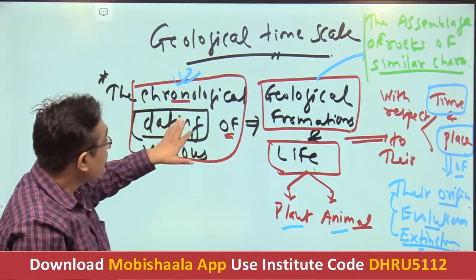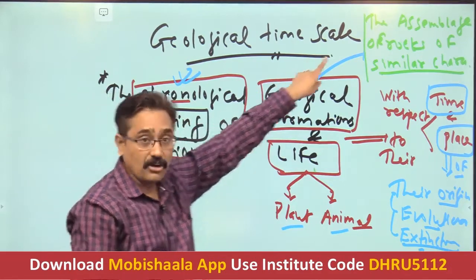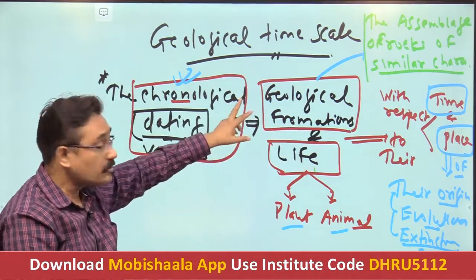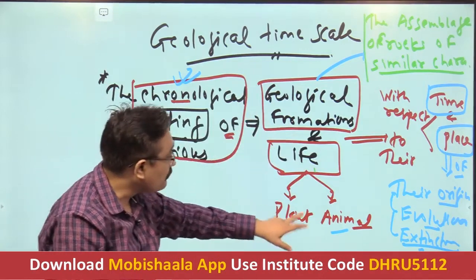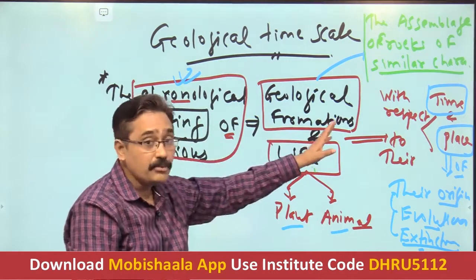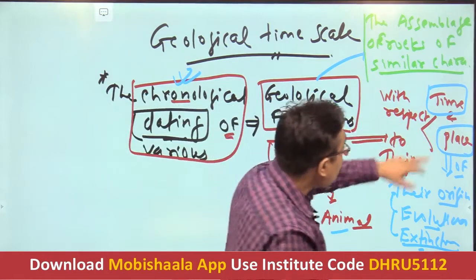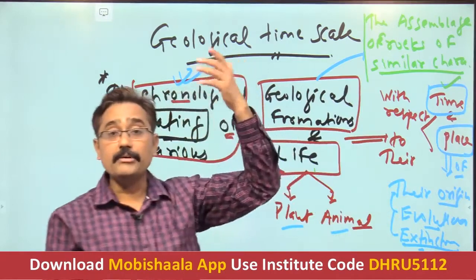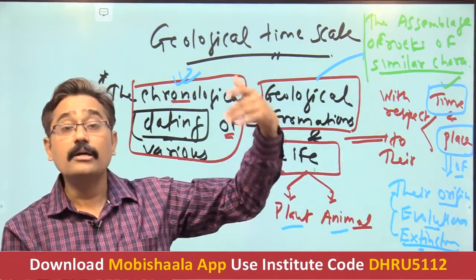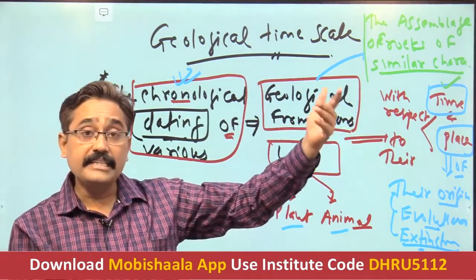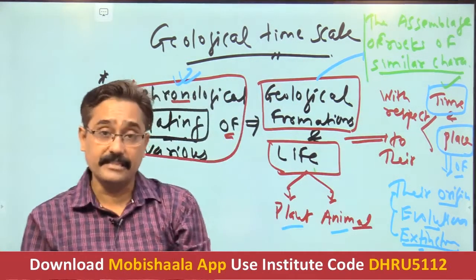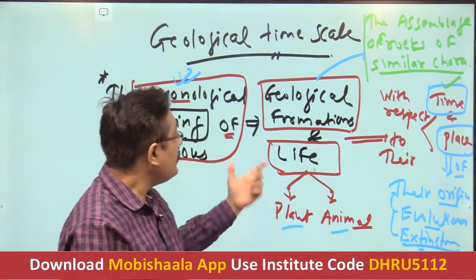So the chronological dating of geological formations means of rocks of similar character, and also of life, not only rock but also life comprising both plants and animals, in terms of their time and place. Time means at what time, say how many hundred years or million years ago, such as 40 million or 10 million years ago. Place means at which place in the world they originated.